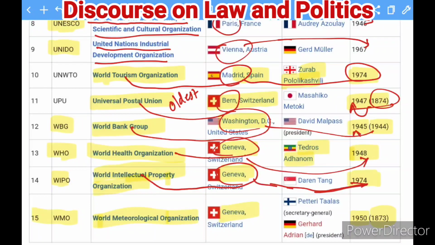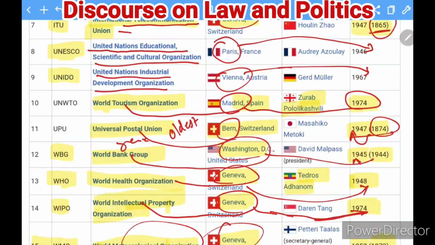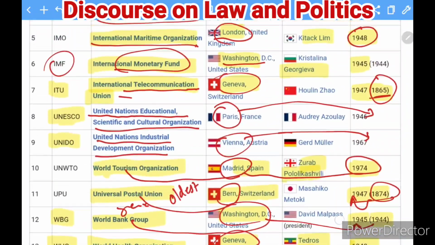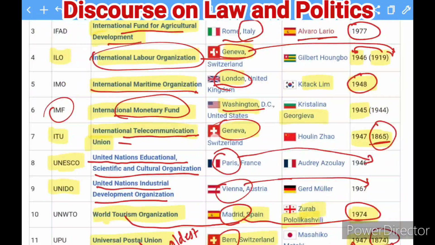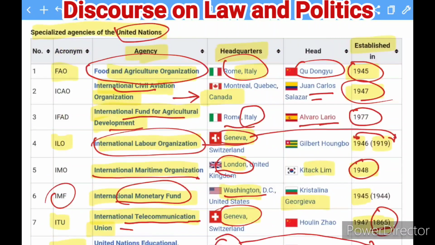So you can understand how the year changes from the Universal Postal Union to the International Meteorological Organization. It has its office in Geneva, and now if you calculate from 1874, 1873, then it becomes the oldest, and the other becomes the second oldest. So this is how you can find the structure of the UN's specialized agencies.